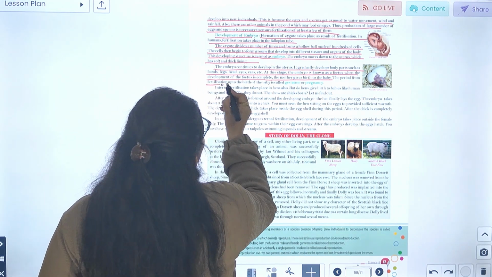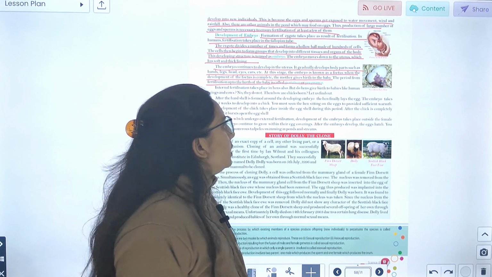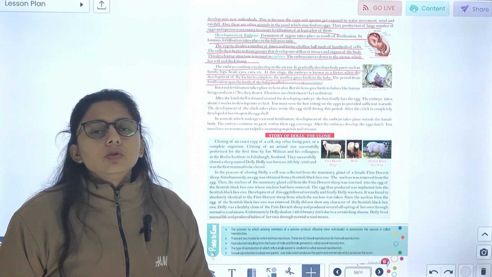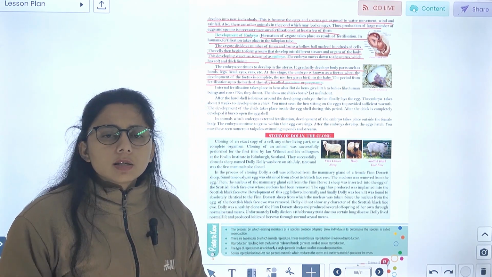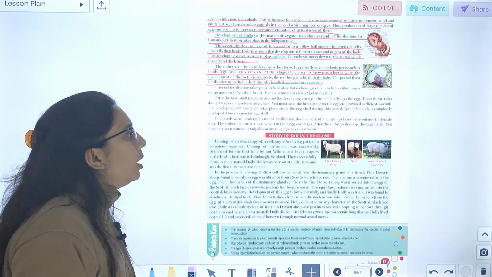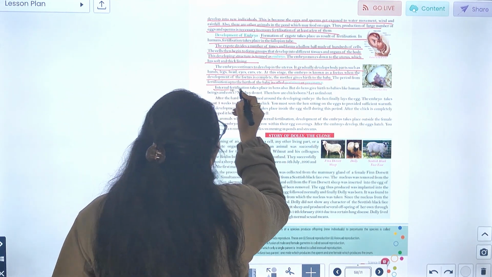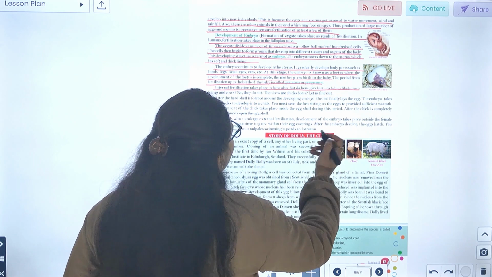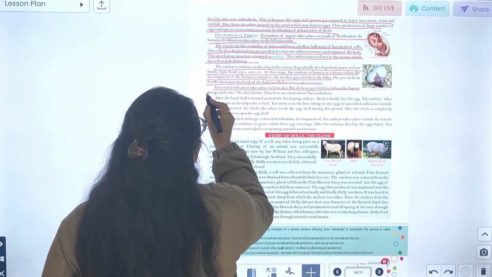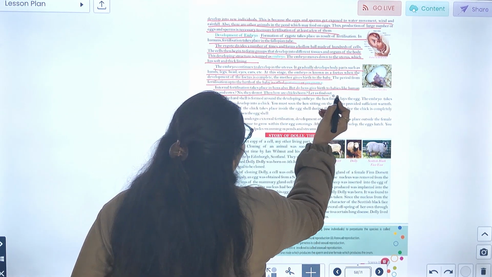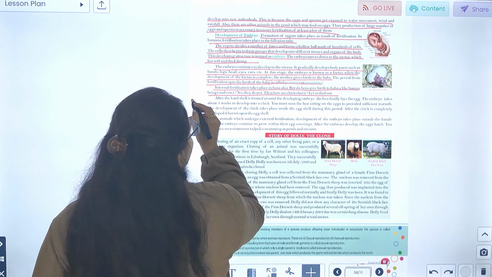The period from fertilization up to the birth is called gestation or pregnancy period. ठीक है, जो time period होता है बीच का, हम क्या कहते हैं, gestation period or pregnancy. Internal fertilization takes place in hens also, but do hens give birth to babies like human beings and cows? No, they do not.